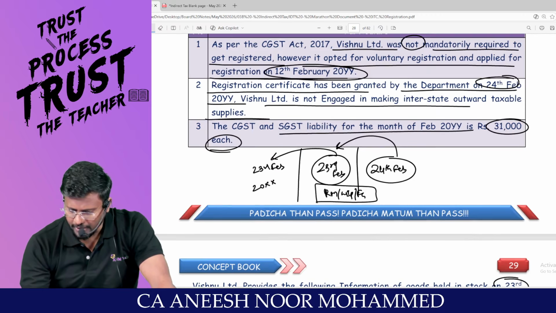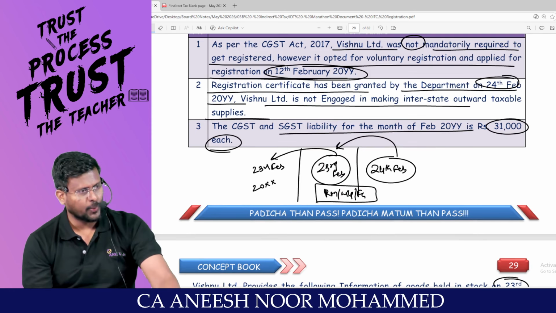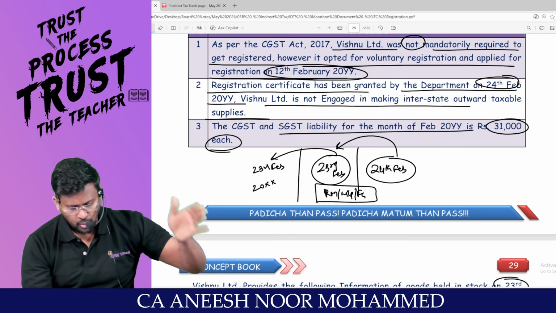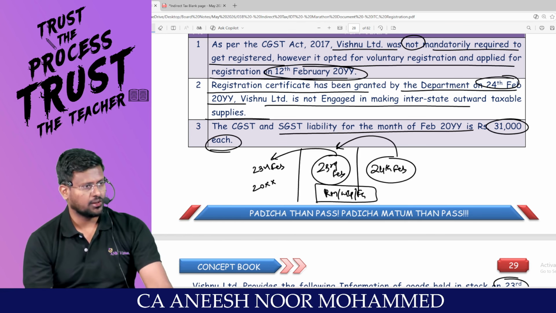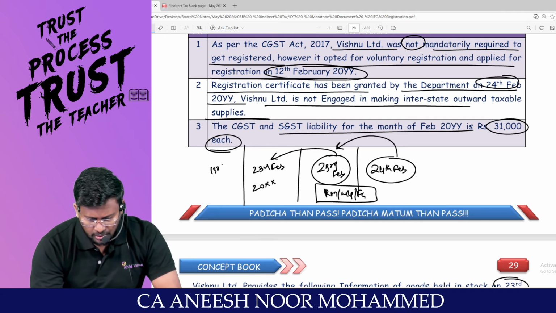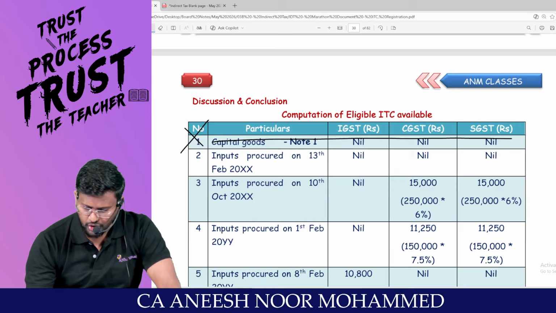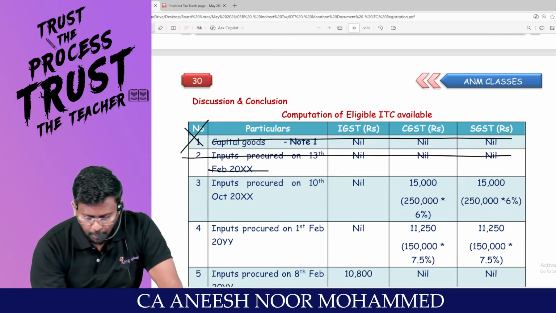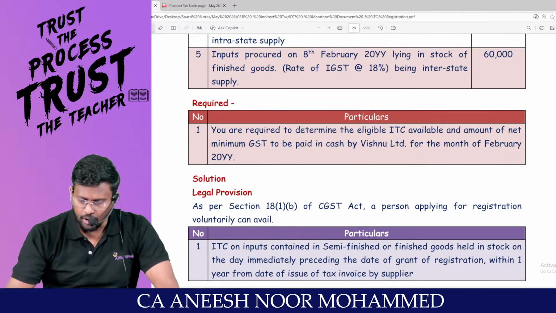Sir, by when should you have completed the purchase? 23rd February is the last date. From 23rd February 2022 till 23rd February 2023 was the time allowed. But they have purchased on 13th February. Is that within 1 year or not is the question. Input procured on 13th February is beyond 1 year. You are not entitled to take ITC.